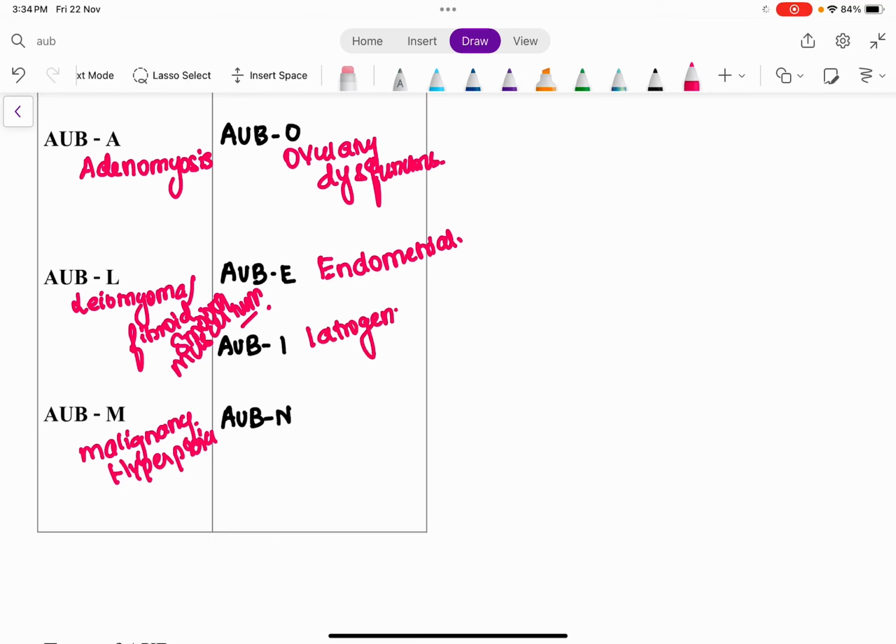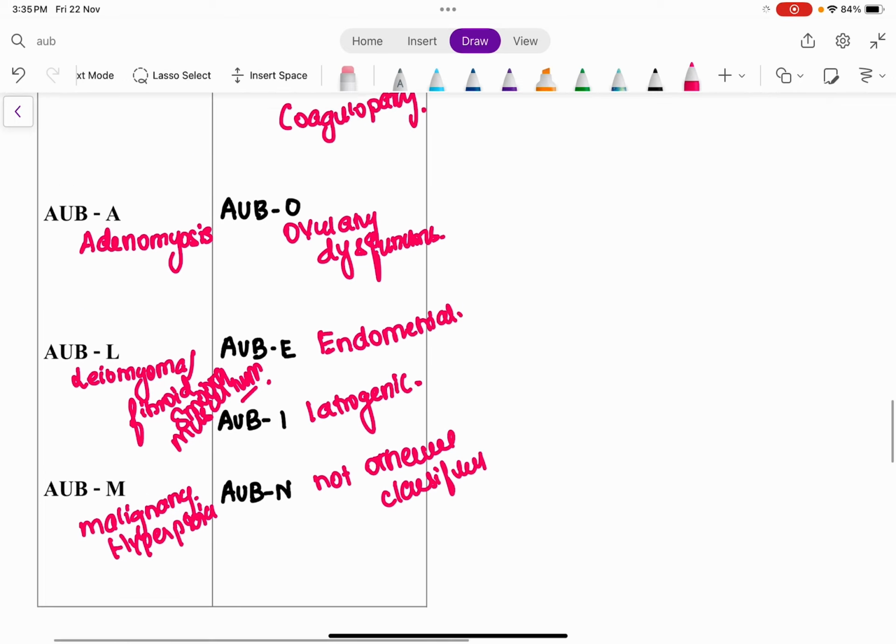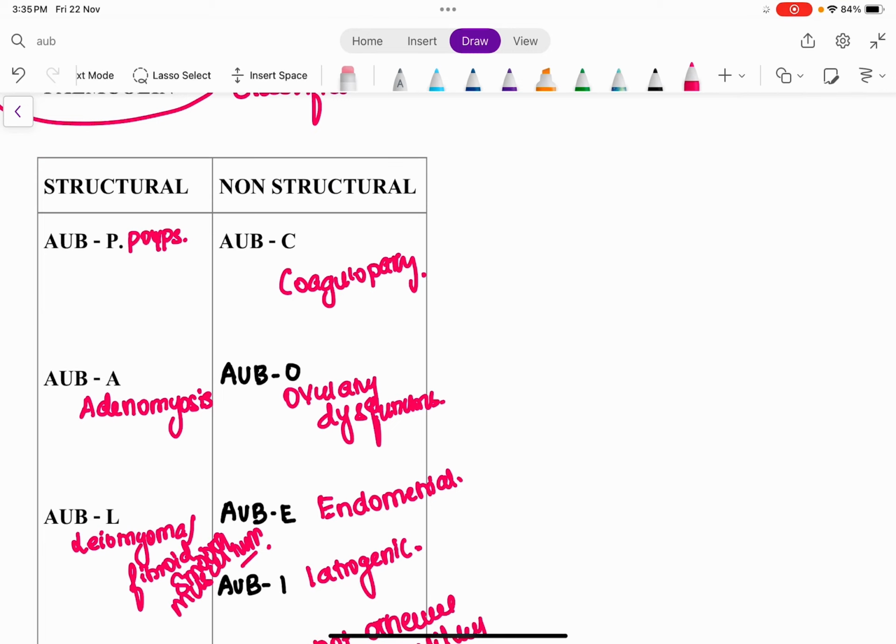And I is iatrogenic, and N is not otherwise classified. Not otherwise classified is N. Clear? So we have the two causes, that is the structural and the non-structural causes. And the structural causes are PALM: P stands for polyps, A stands for adenomyosis, L stands for leiomyoma or the fibroid, and M stands for malignancy or the hyperplasia.